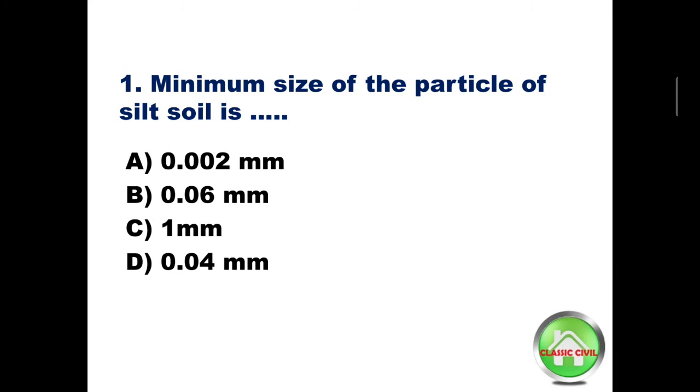Question number 1. Minimum size of the particle of silt soil is dash. Option A 0.002 mm, option B 0.06 mm, option C 1 mm, option D 0.04 mm. Minimum size of the particle of silt soil is dash. Answer is option A, 0.002 mm.